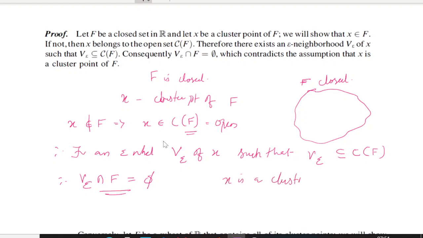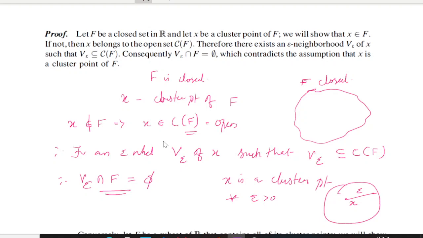So x is a cluster point means for every epsilon greater than 0, when you're taking an epsilon neighborhood of x, it should contain points from your set f.